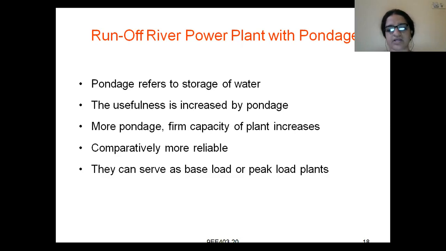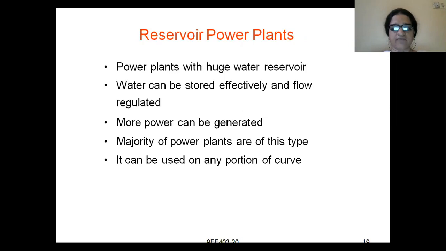They can serve as base or peak load power plants, as you are able to store water. Whenever you want to generate electricity, you can go ahead and generate. Even when the demand for load is less, you can stop the generation, and that will not be a problem. Why? Because water will be stored in the pondage area. This is the reason that a runoff river power plant with pondage is more advantageous over one without pondage.